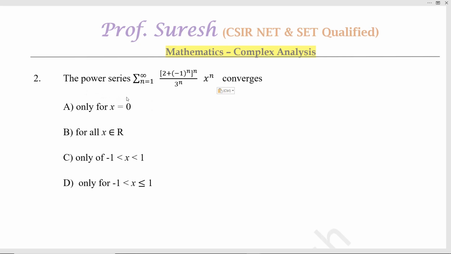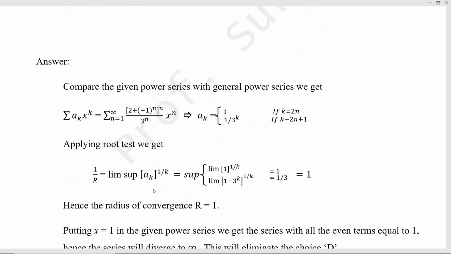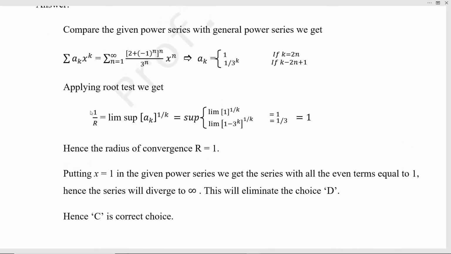The power series summation (2 plus minus 1 power n) divided by 3 power n, x power n, converges only for x equal to 0, for all real numbers x, only for minus 1 less than x less than 1, or only for minus 1 less than x less than or equal to 1. Compare the given series with the general power series. We get summation a_k x power k. If n is an even number, see the bracket, 2 plus 1, it will be 3.